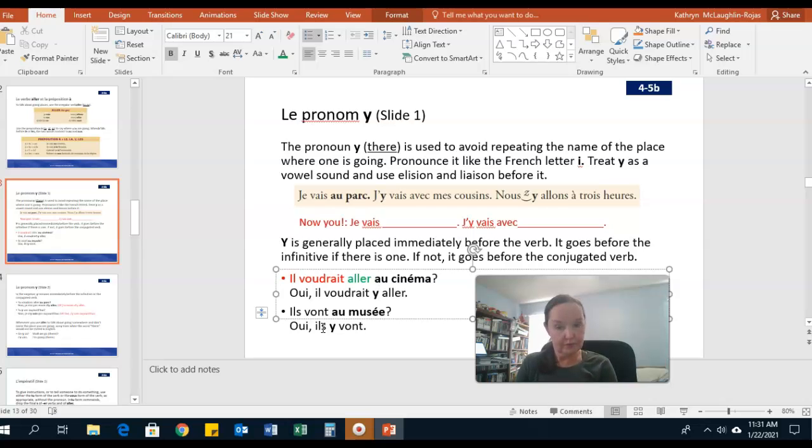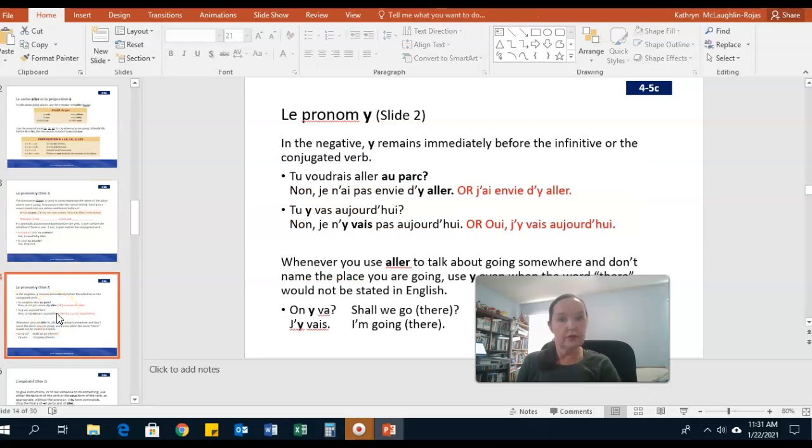Ils y vont. All right, let's look at a few more examples with le pronom y, except this time we're going to be looking at the negative form of this. So in the negative, y remains immediately before the infinitive or the conjugated verb. So let's look at some examples of that.